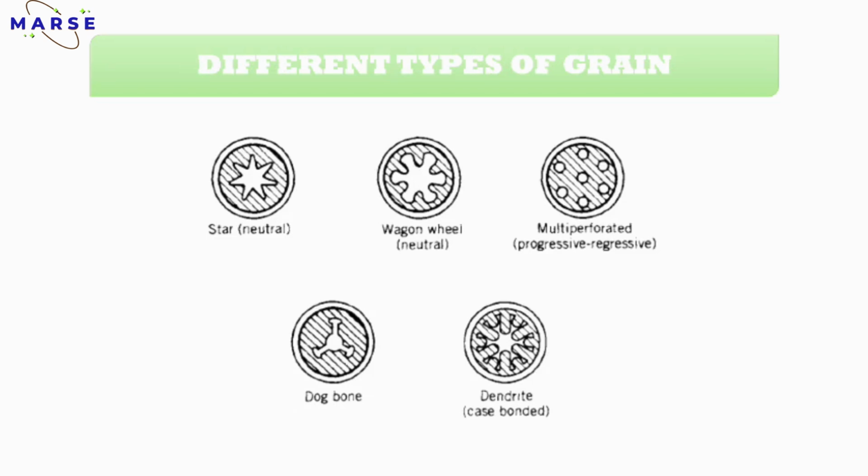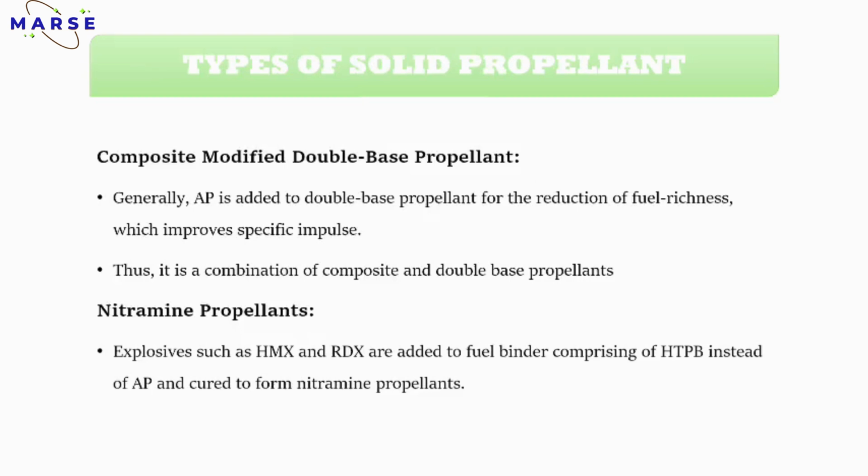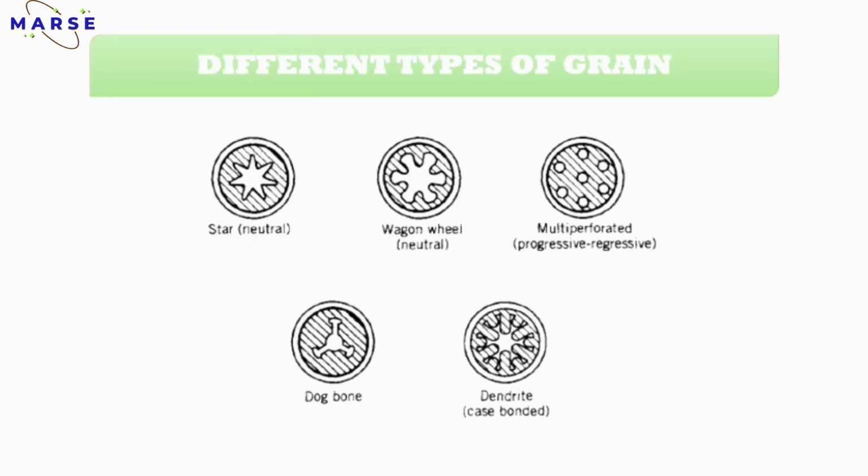Okay. Next one is the propellant grain. In the video we were discussing, I told you that there are different types of propellant shape and size. First one is the star grain propellant, then wagon wheel grain propellant, then multi-perforated, dog bone, dendrite. These are some different types of grain.